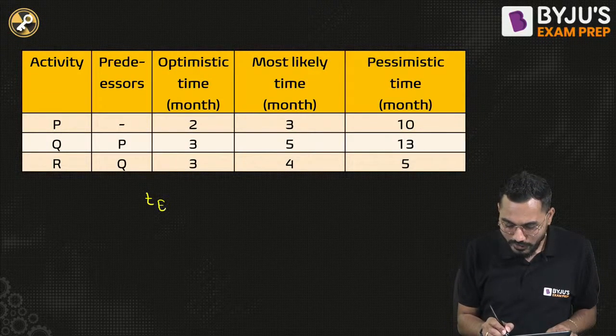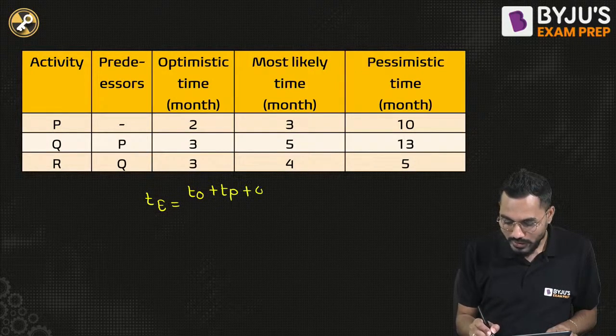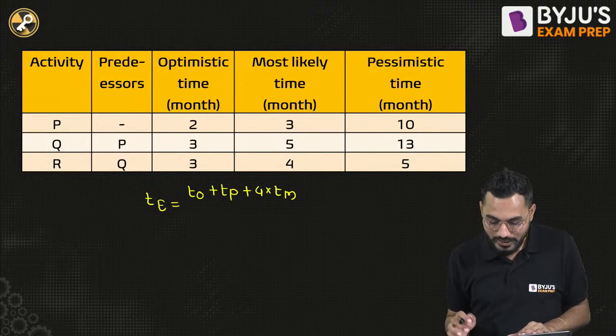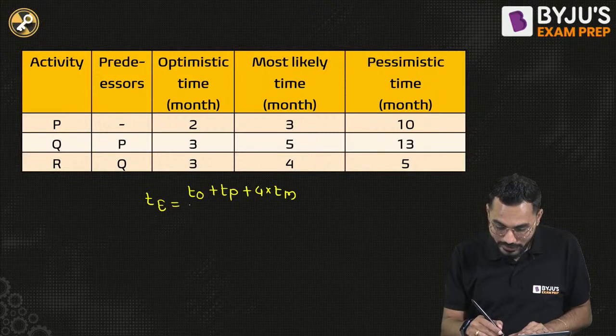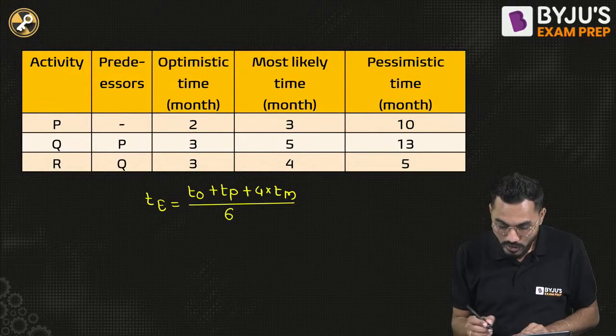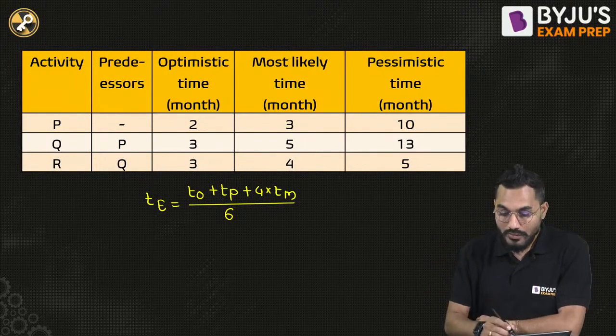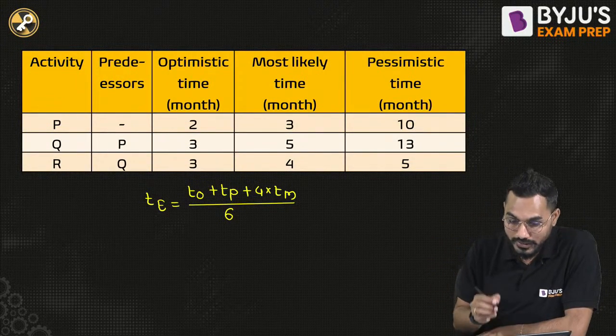We know that the expected time for each activity is equal to the optimistic time plus the pessimistic time plus 4 times the most likely time, divided by 6. This is the way by which, for each activity P, Q, R, we have to calculate the expected time.